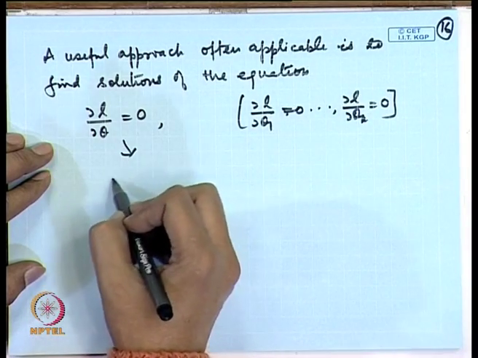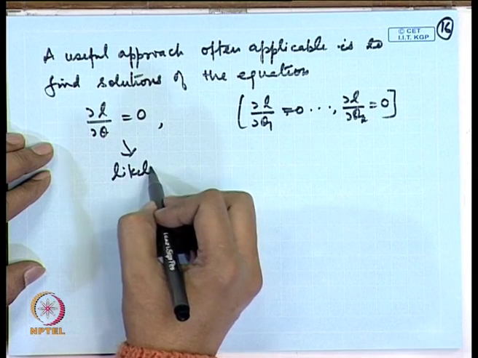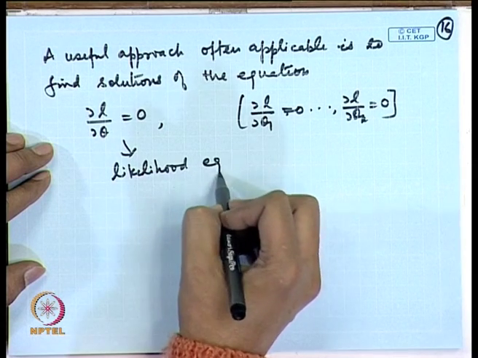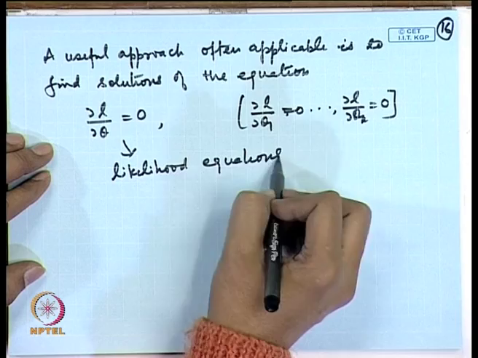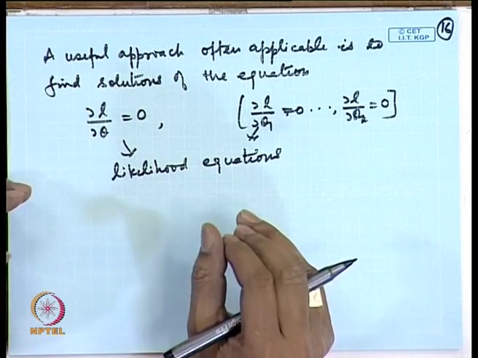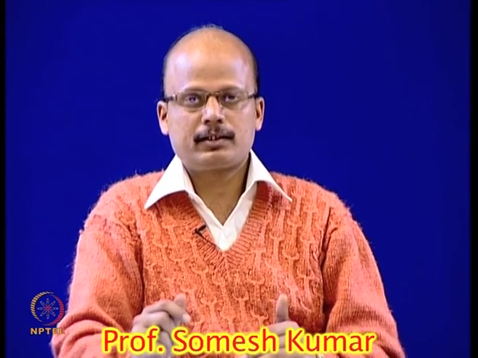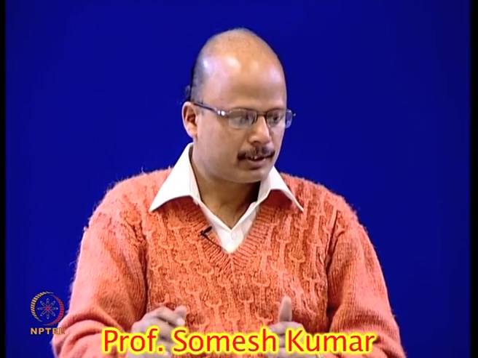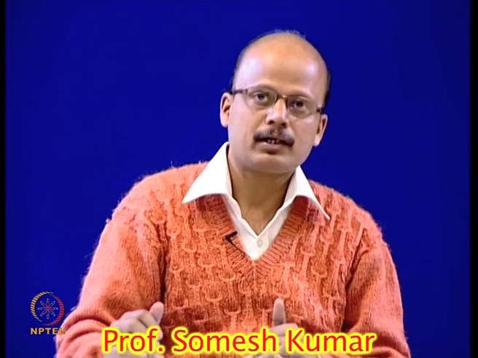These are called likelihood equations. Again the question arises whether we can always solve it explicitly, or sometimes implicit solutions will be there, or sometimes solutions will not exist. These and the other properties of the maximum likelihood estimators we will take up in the forthcoming class. So, today's class I end at this point.